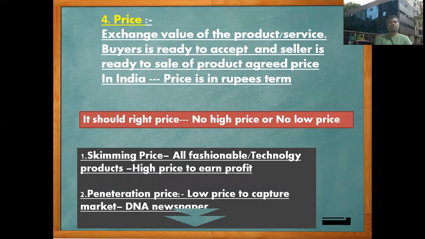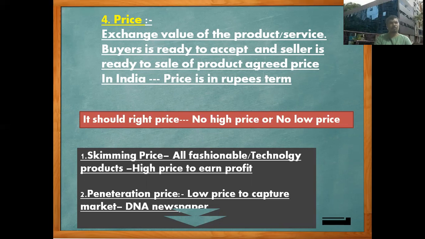In another scenario, there are two methods of pricing we are going to follow. One is skimming price. All the fashionable products and technology-related products keep a higher price to earn profit. They want to recover the early cash expenses. And penetration pricing has a different objective. They want to capture the market, they want to first settle in the market.